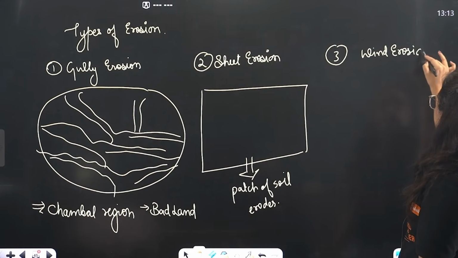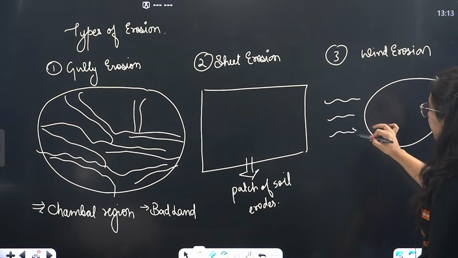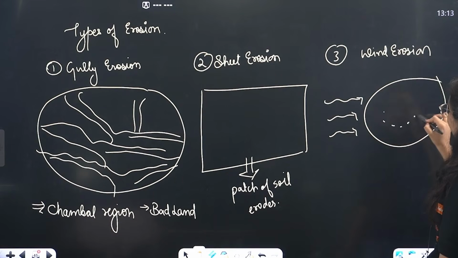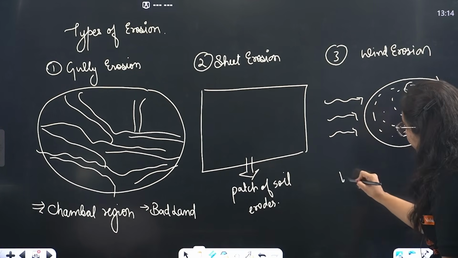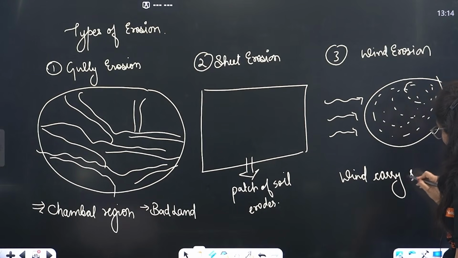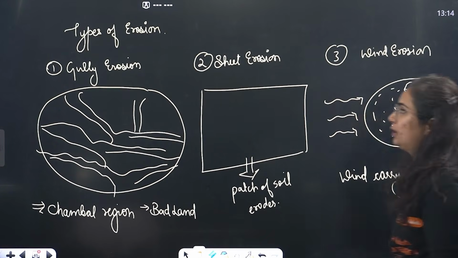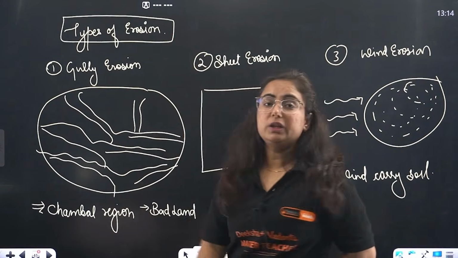In that land, because of the strong wind, when these loose sediments are carried by the wind, that leads to soil erosion. So there are 3 different types of erosion.